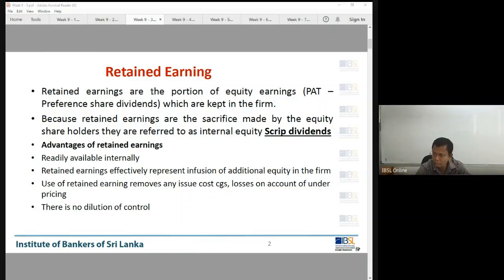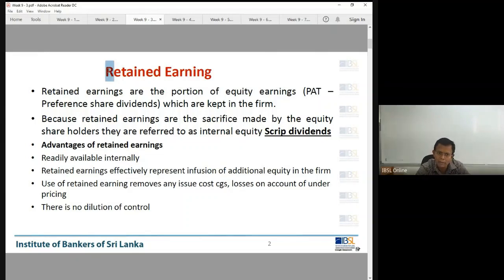Retained earnings, what is that? Accumulated profits. So there are a few methods of getting some finance that are available in your queue. Outside or external capital, or internal. Now this is internal capital.